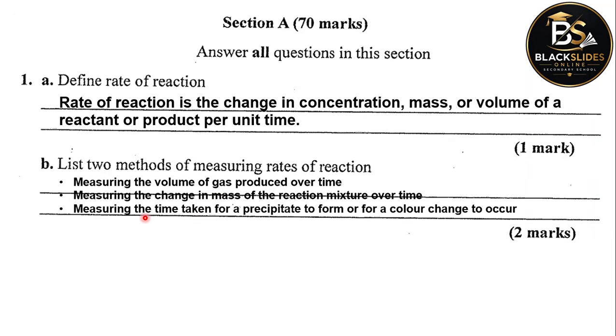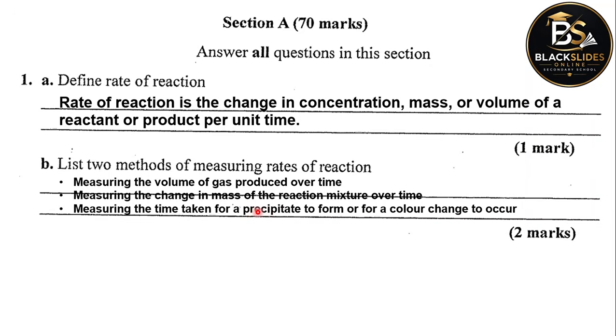We can also measure the rate of reaction by noting or measuring the time taken for a precipitate to form or for a color change to occur. This is common for a chemical reaction between sodium thiosulfate and hydrochloric acid.